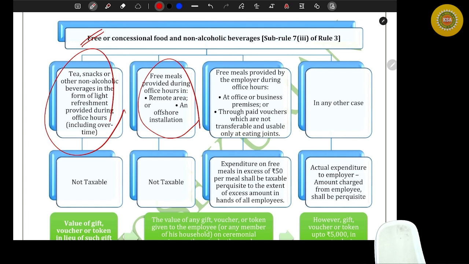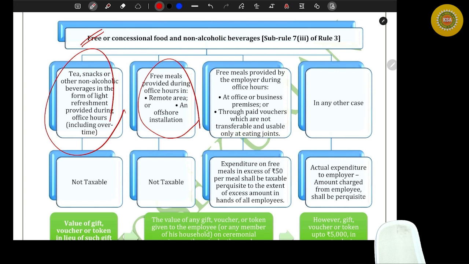Nothing shall be taxable. And in an offshore installation, what is offshore? What is onshore? India. What is offshore? Outside India, including the sea. Offshore means not in our land. It is outside. Maybe sea or maybe Dubai or maybe Europe, whatever it is. Offshore. Are you with me? It's not necessary that it has to be in the sea. Sea also is included. So offshore installation. So our work is outside India. Okay, outside the landmass. No problem. If I give you 3 times food, nothing shall be perquisite.